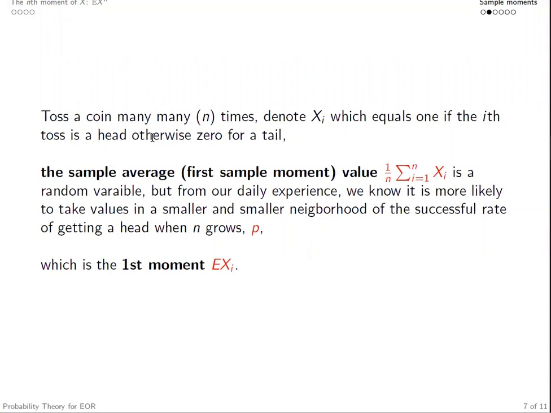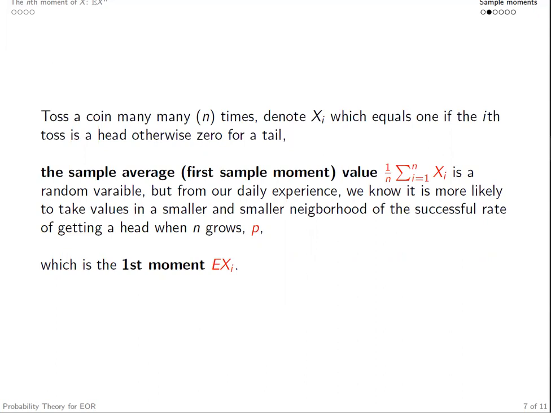We know from our daily experience, if we toss a coin many times and denote 1 if we get a head, 0 otherwise, the sample average will be closer and closer to the successful rate in the end if we toss the coin many times. Right? The average value is essentially the successful rate of getting a head.